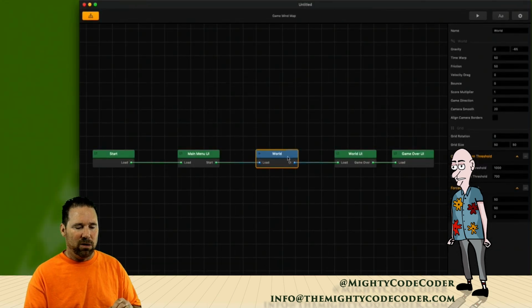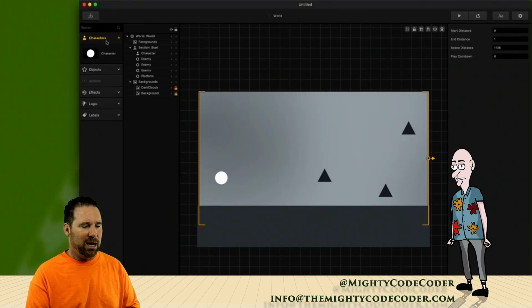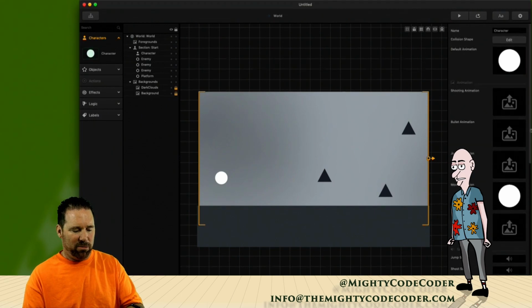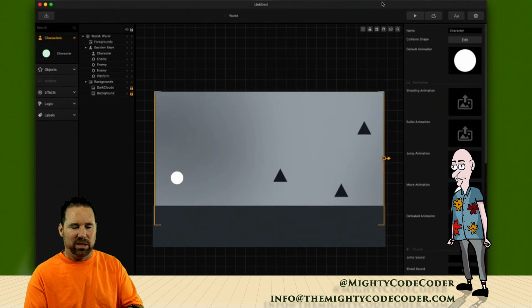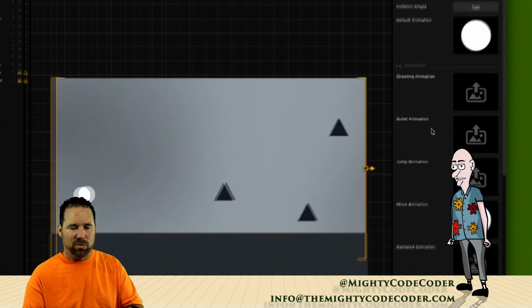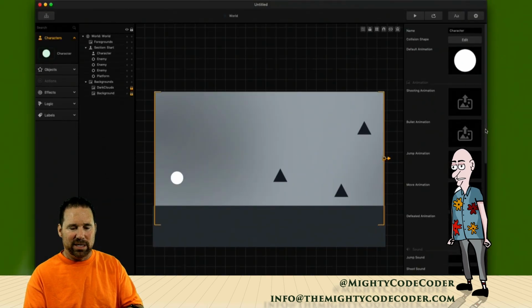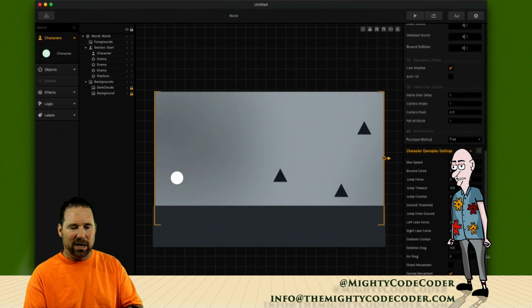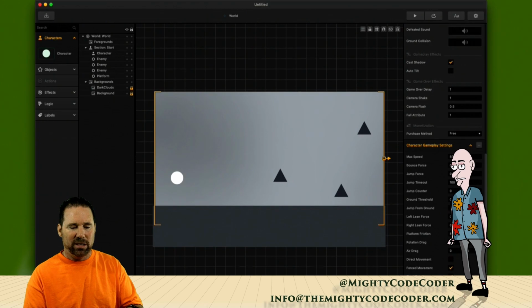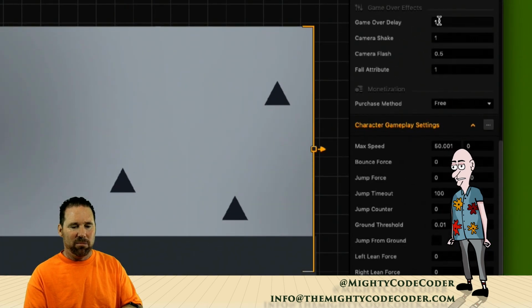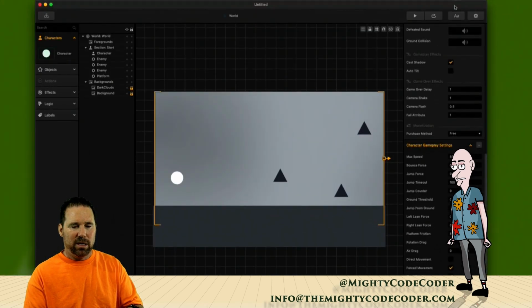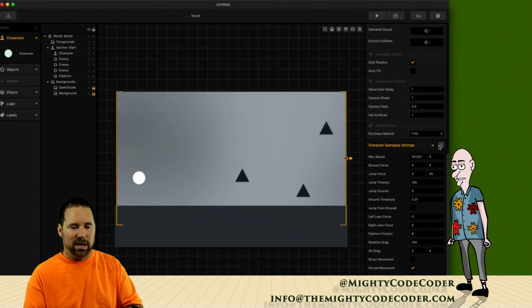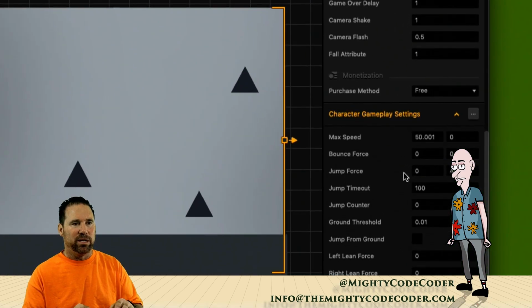All right, so I'll go into this world, but this time I want to click on character and play with these settings over here. I'm going to move this way and scroll down so you can see these settings. Okay, and I will zoom in so Paul's not in the way. There we go. Paul's actually in the way.